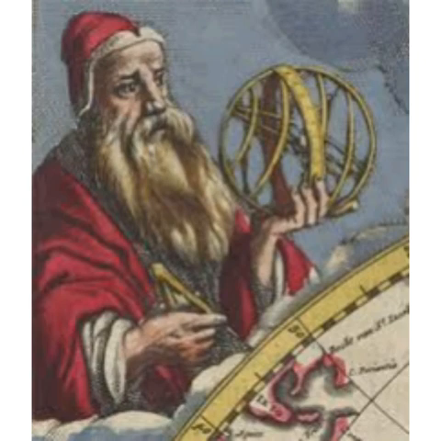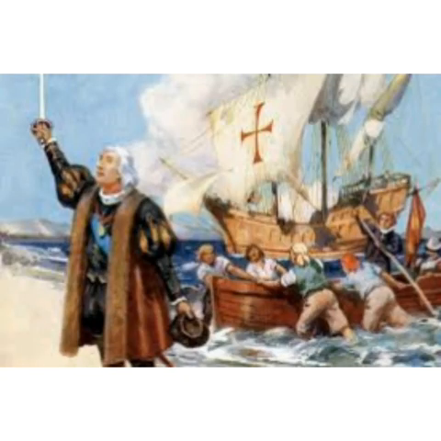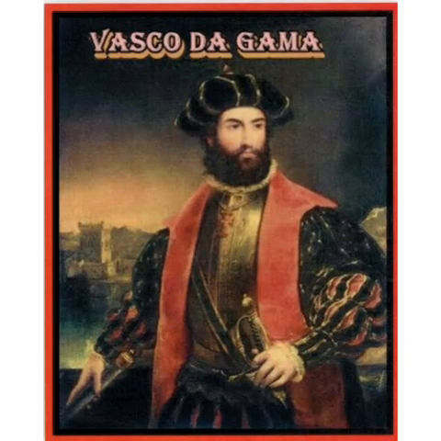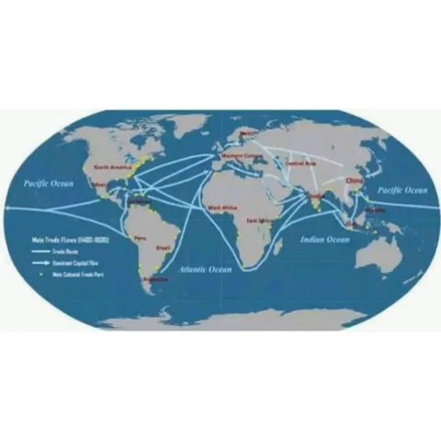With the help of these maps, many sailors left their countries and went in search of new landforms and to establish trade relationships with other people. Christopher Columbus went westward and discovered America. Vasco da Gama went around Africa and finally reached India. Vasco da Gama was the first person to find the sea route to India, and this proved that the earth is spherical in shape and not in the form of a disk.